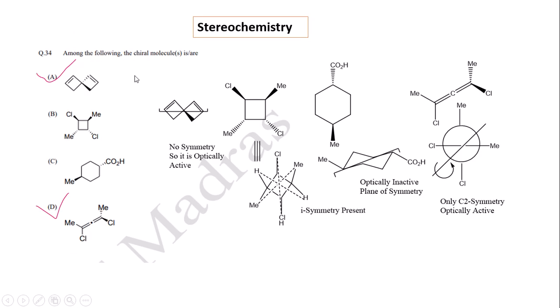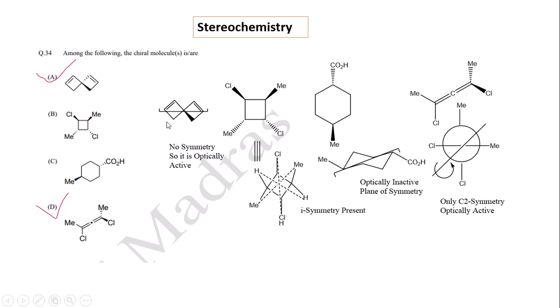This is a problem related to stereochemistry, where some structures are given. Compound A does not have any symmetry, so it is optically active. The primary condition for the optical activity of any compound is that the molecule does not have any symmetry except Cn symmetry. That is, it must avoid sigma, i and Sn symmetry, and then the molecule becomes optically active.